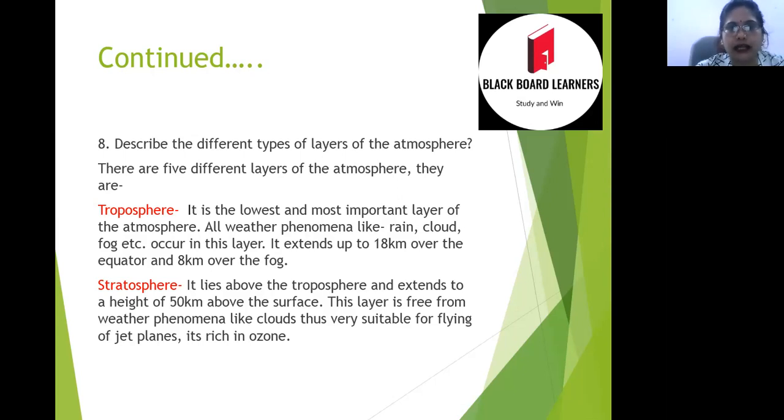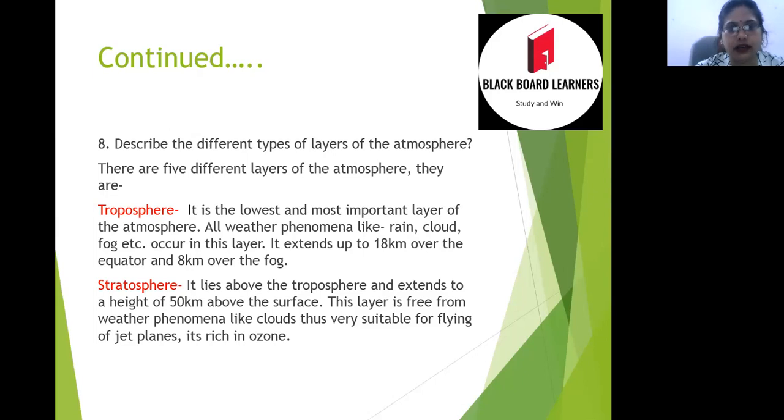Troposphere. It is the lowest and the most important layer of the atmosphere. All weather phenomena like rain, cloud, fog occur in this layer. It extends up to 18 kilometer over the equator and 8 kilometer over the poles.